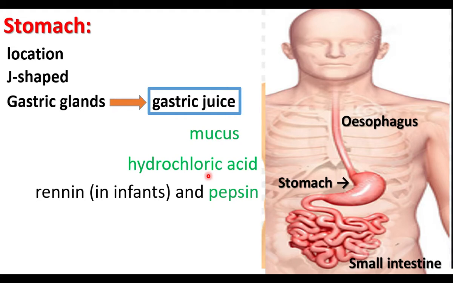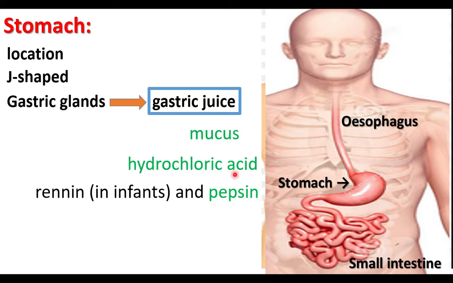Hydrochloric acid kills microorganisms found in the food. Pepsin is an enzyme. When it is produced inside the stomach, it is called pepsinogen. Pepsinogen is the inactive form. The inactive pepsinogen is converted into active pepsin by hydrochloric acid.